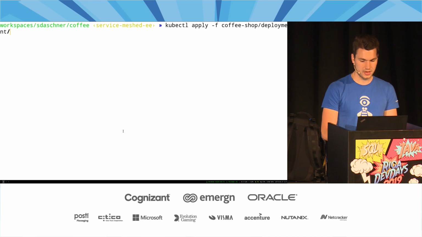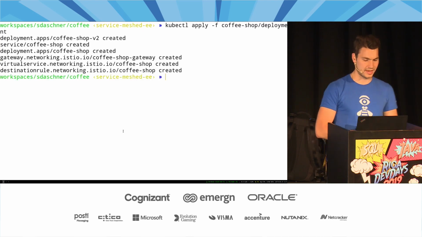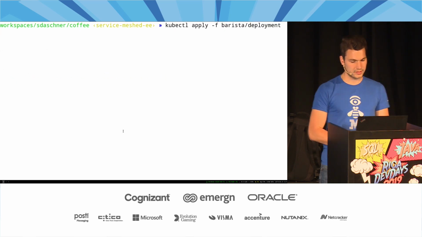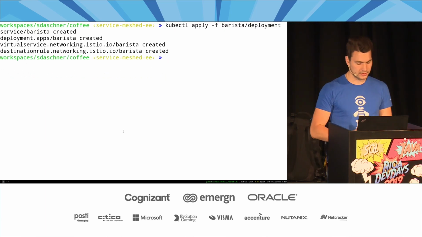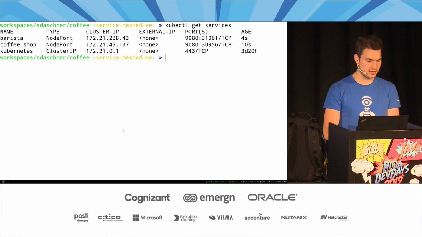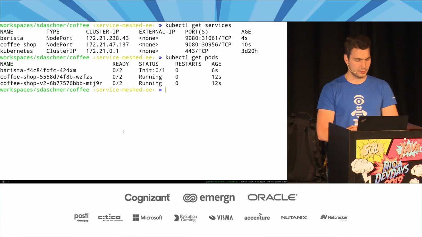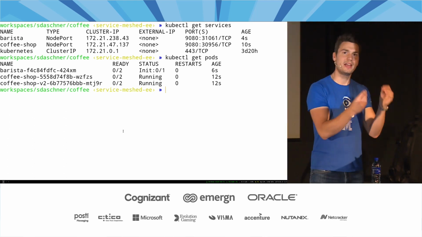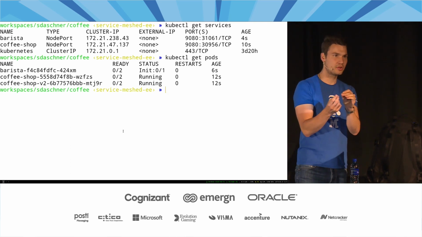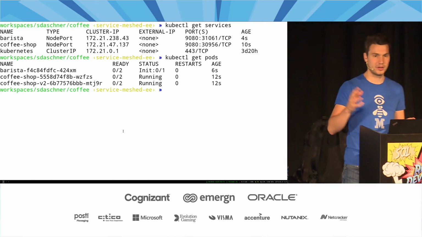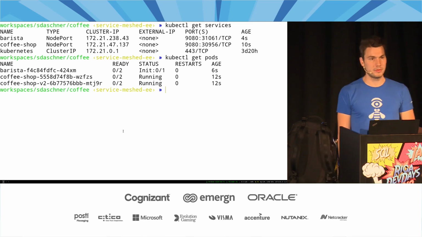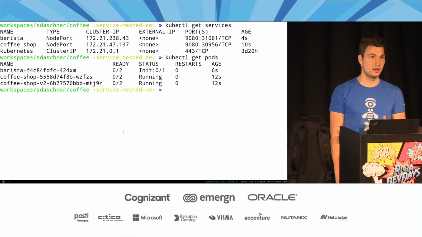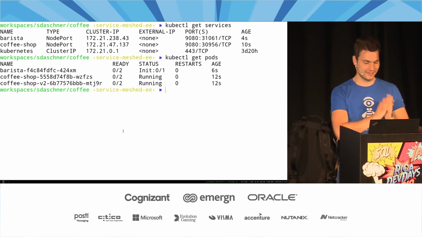Let's deploy something. Our coffee shop deployment, all these YAMLs that I just showed you, and the same is true for the barista service. So we're gonna deploy services and deployments and a bunch of other things for our two microservice examples. And what that means is that now, just like in the diagram, we created the coffee shop service and the barista service and deployments for these. So we now have running instances. And that means once that is up and running, we can actually access our application here. And then finally, order some coffee.